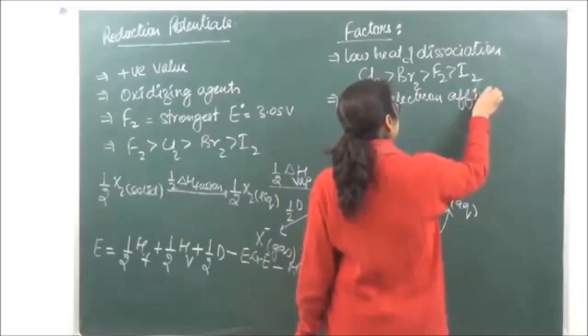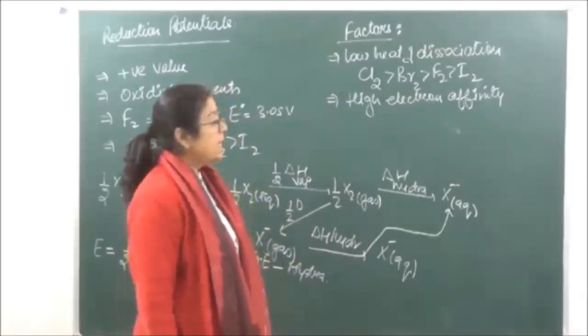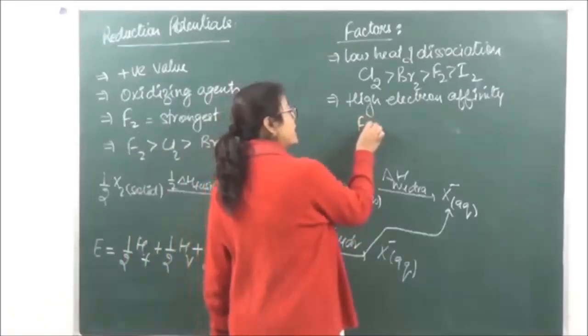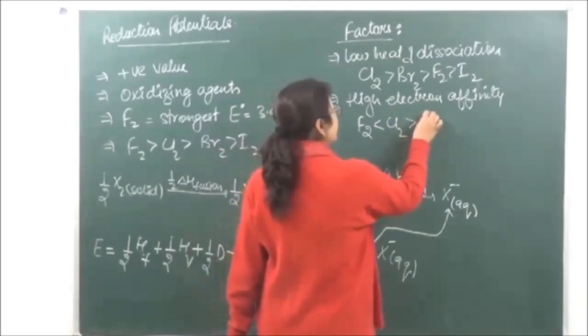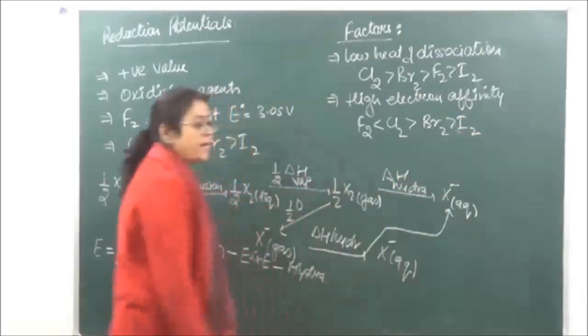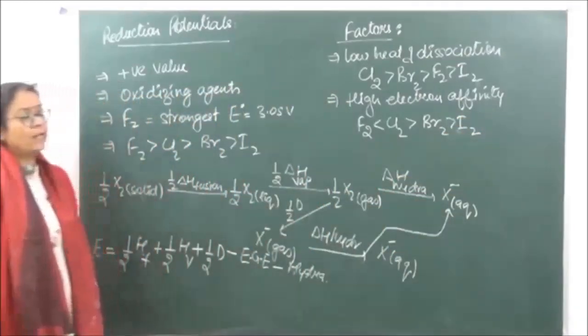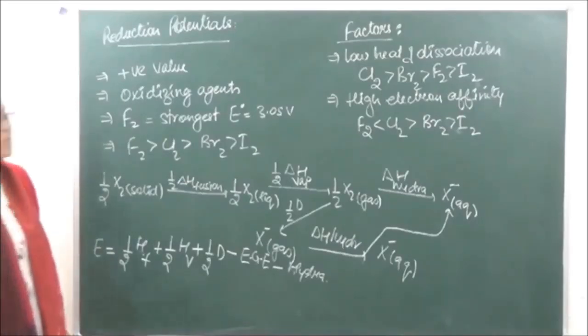Now let's look at the trend of electron affinity which we just did. In that case, the electron affinity of fluorine is going to be less than that of chlorine, then it is going to be greater than bromine and iodine. Okay? So fluorine is going to have a low value of electron gain enthalpy, and finally high hydration energy.